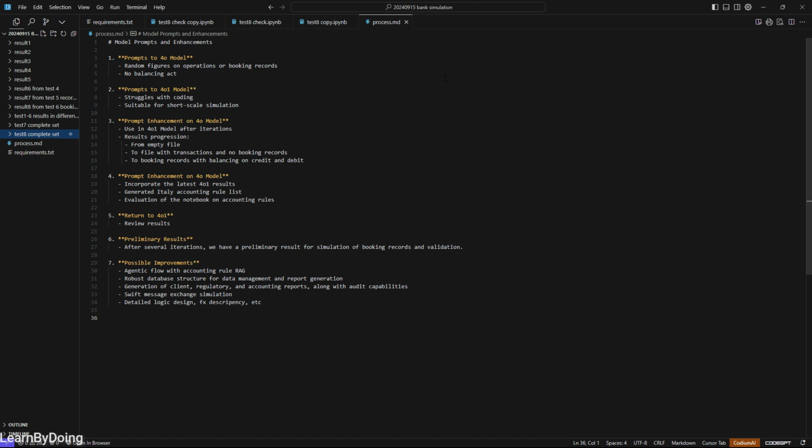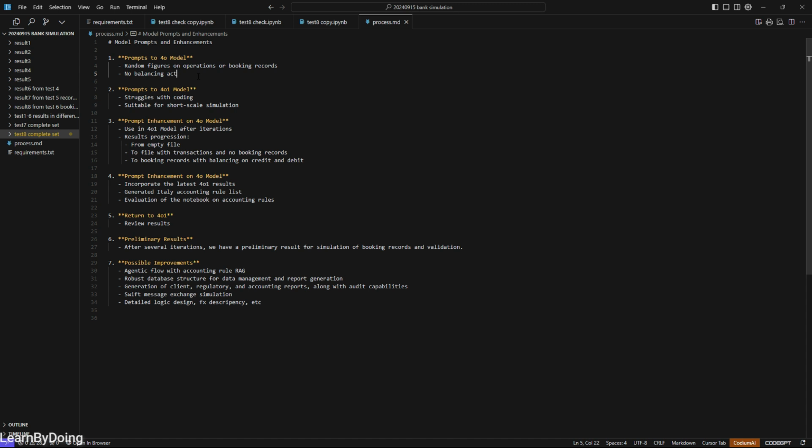Okay, so now let's get back to the process of the prompt and the enhancement. Like I said, the first step, I prompt a model to get the process code. It cannot get balanced booking records. It can generate some random numbers, like client 1 takes a deposit of 100 euro in the bank and makes a payment of 50 euro. Every single line is a record and you have different random numbers assigned to it. It does not pay attention to the accounting side, because at the accounting side, for each booking, each operation, you need to have debit and credit balanced.